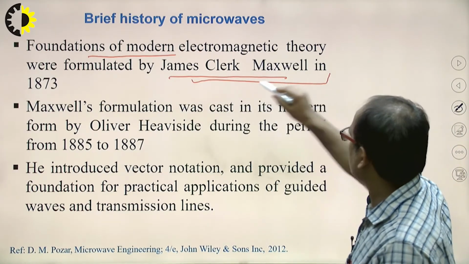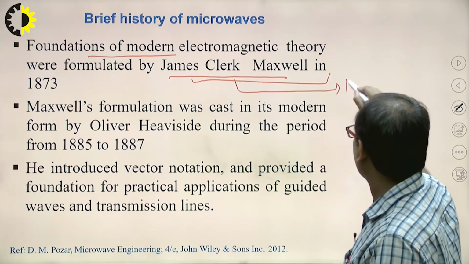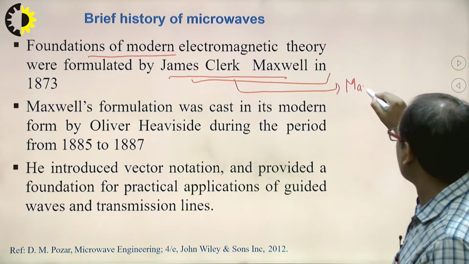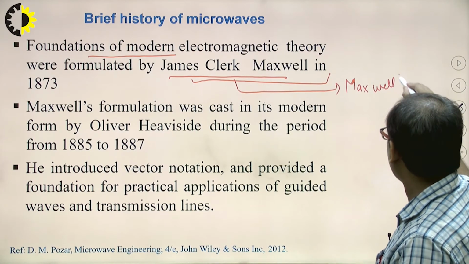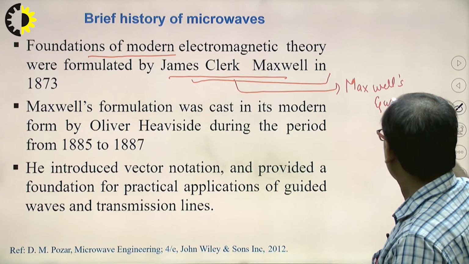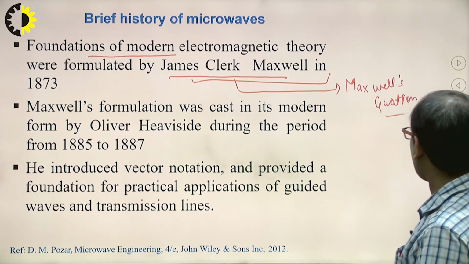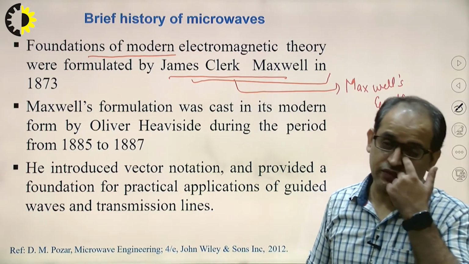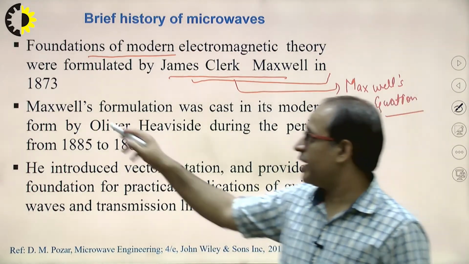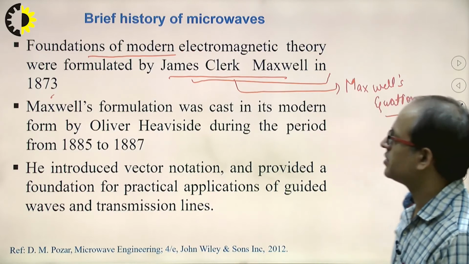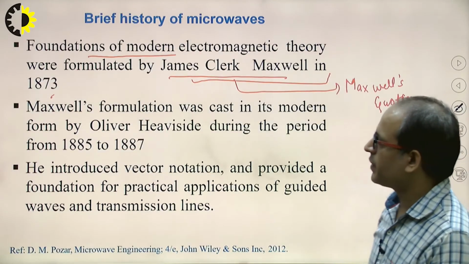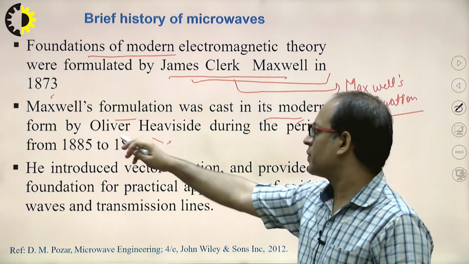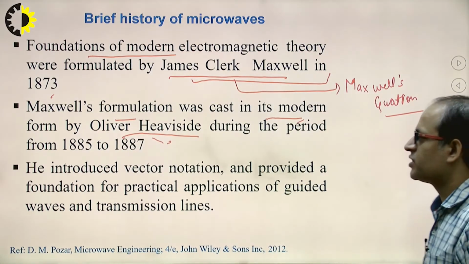This scientist is the founder of Maxwell's equations, in which he laid the basic foundation of electromagnetic waves, and this was done in 1873. Clear? Now Maxwell's formulation was cast in its modern form by Oliver Heaviside,